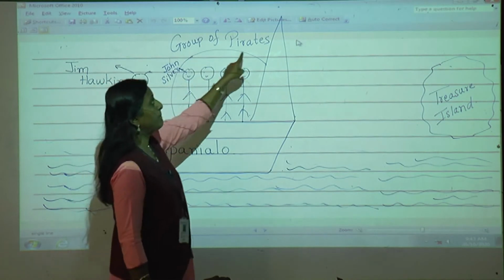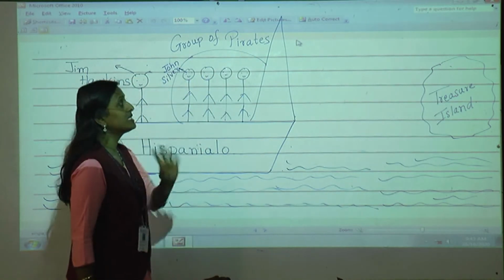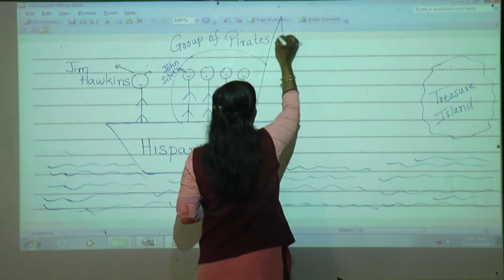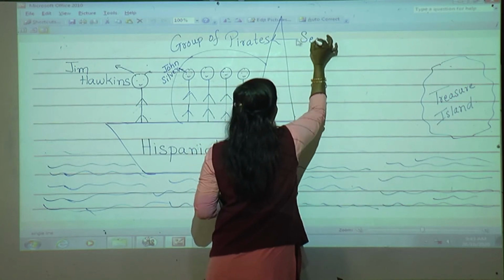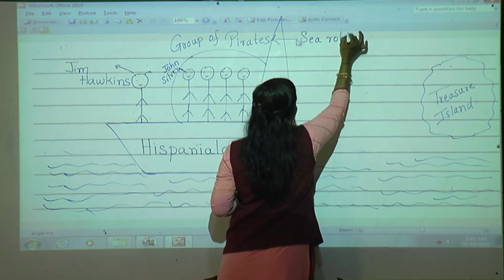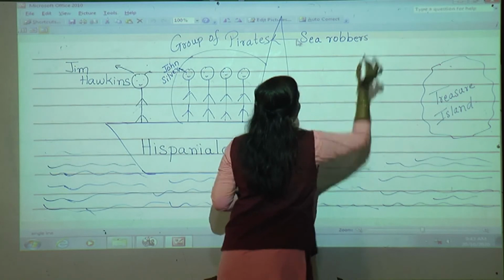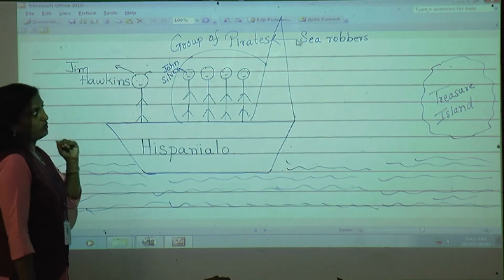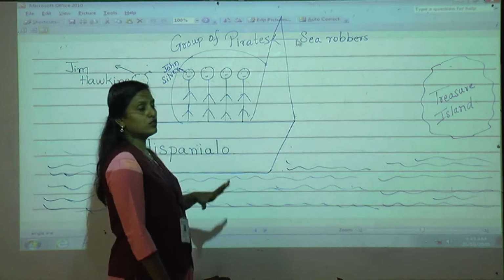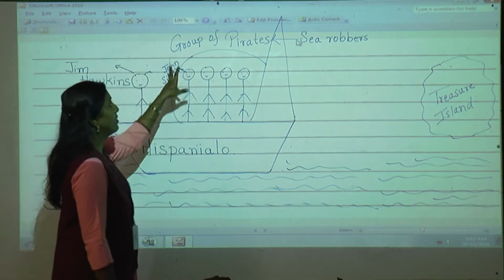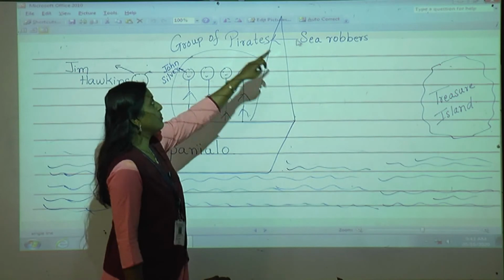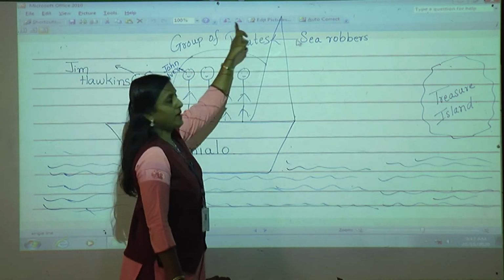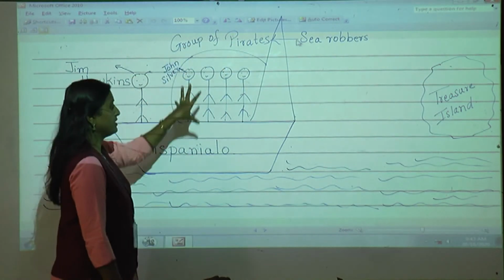Now what do you mean by pirates? Pirate means sea robbers. Robbers means the persons who steal things. On the sea also there are sea robbers, and sea robbers are given the name pirates. So there is a group of pirates on this ship.